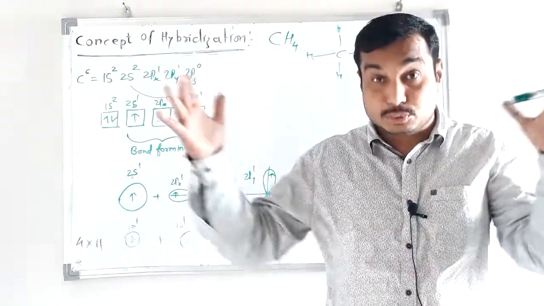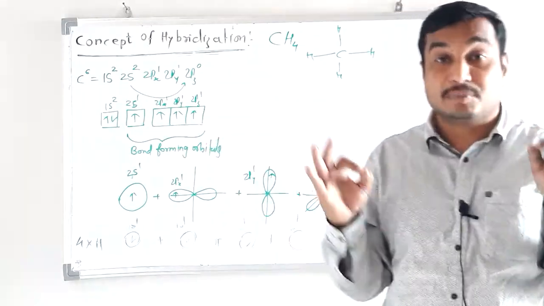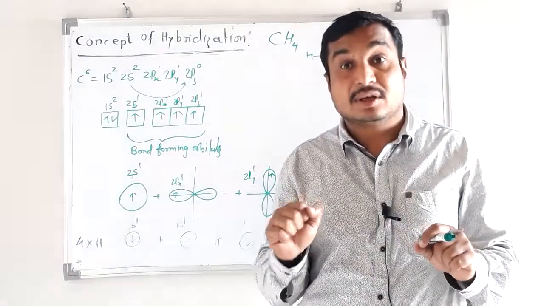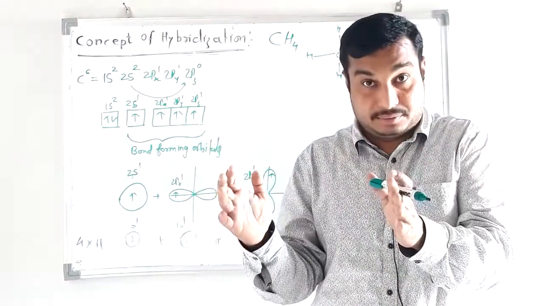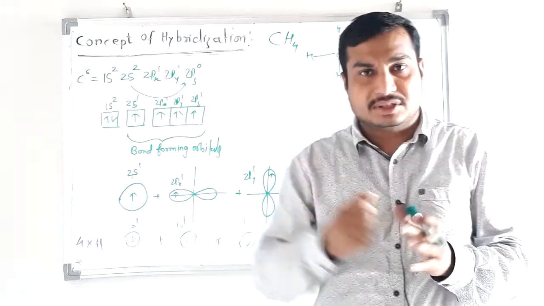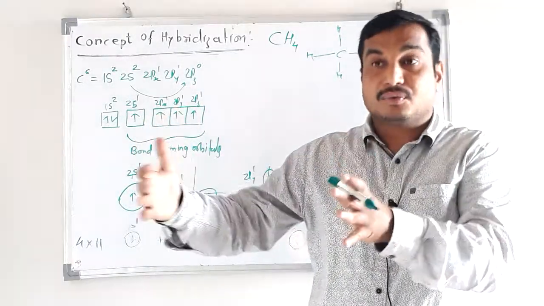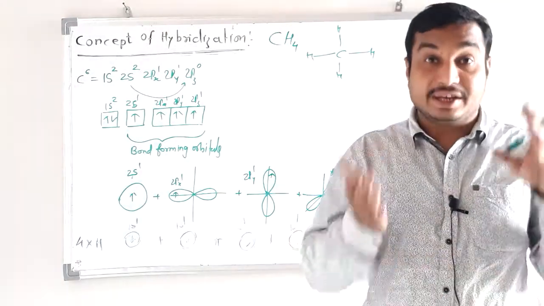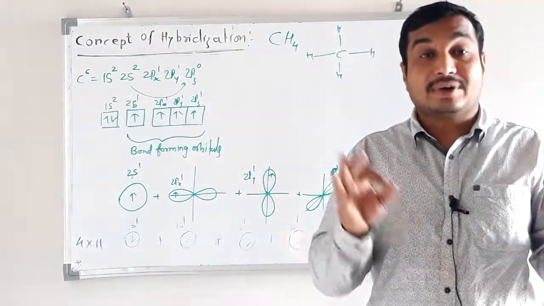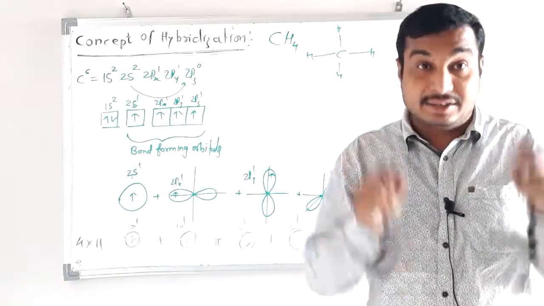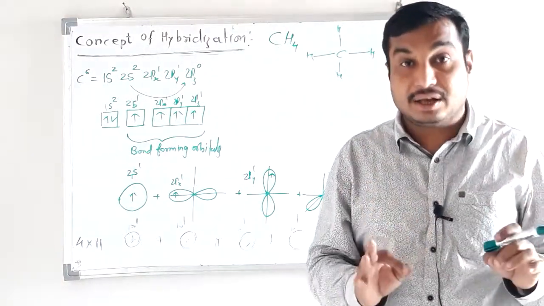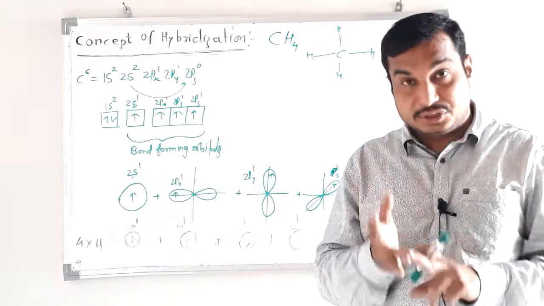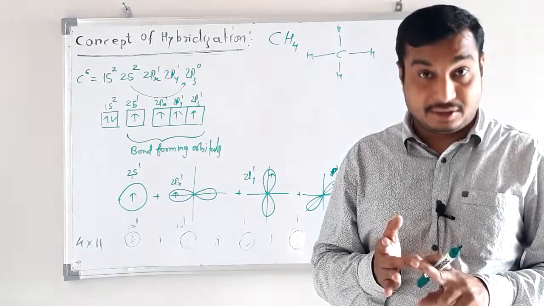That is the process of mixing atomic orbitals having comparable energy. Which orbitals can we mix? Orbitals having comparable energy, meaning a very small difference in energy. We mix those orbitals together and reproduce the same number of atomic orbitals, and these reproduced atomic orbitals are identical in all respects, like energy, shape, and symmetry.